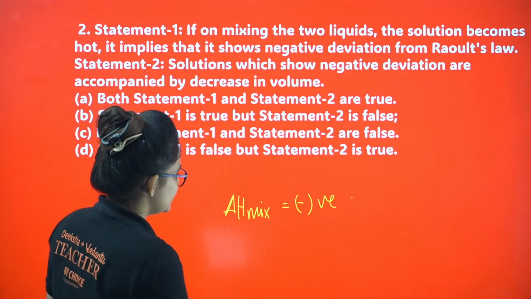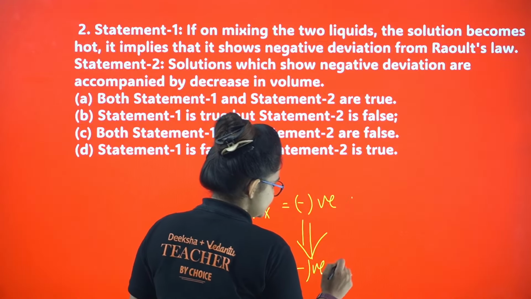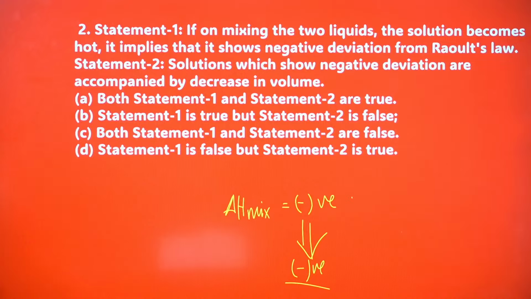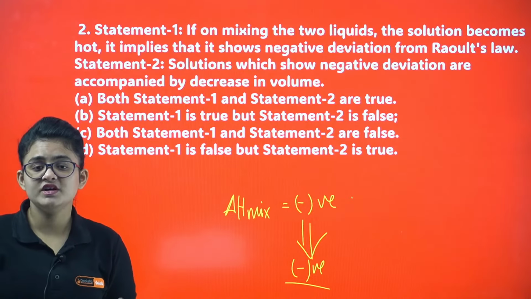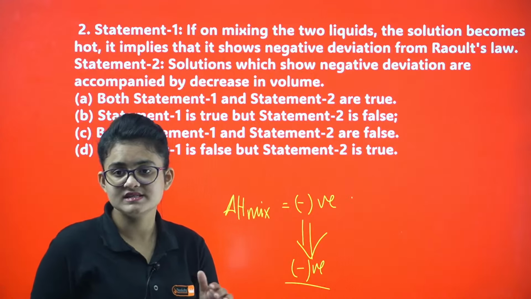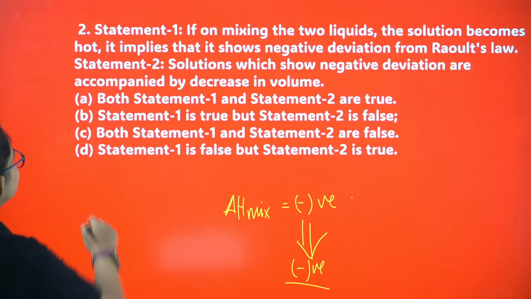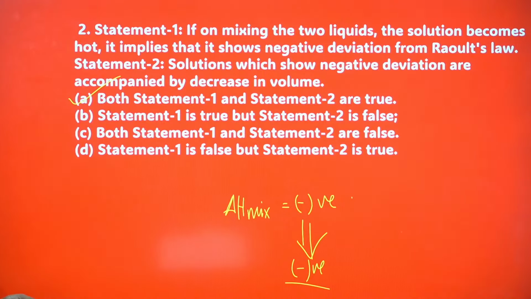So delta H mix value is negative. It means it is negative deviation. So yes, the first statement is true. Next, solutions which show negative deviations are accompanied by a decrease in volume. That is also true. Whenever it shows negative deviation from Raoult's law, delta V mix is also negative, right? So in this question, both of them are true. Okay, so let's proceed.